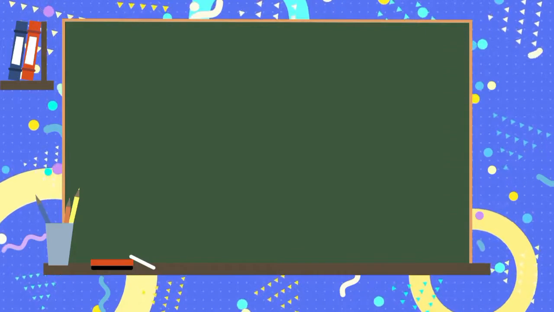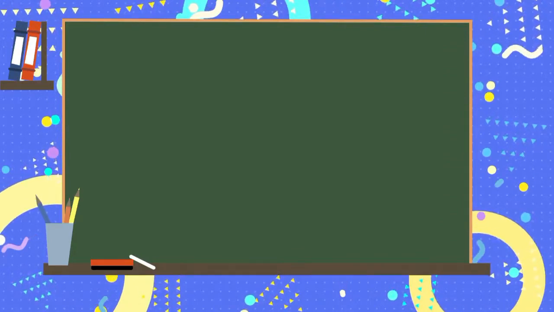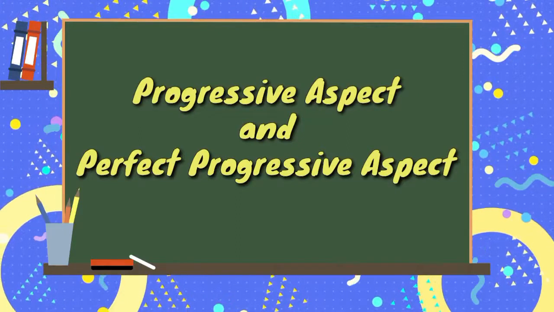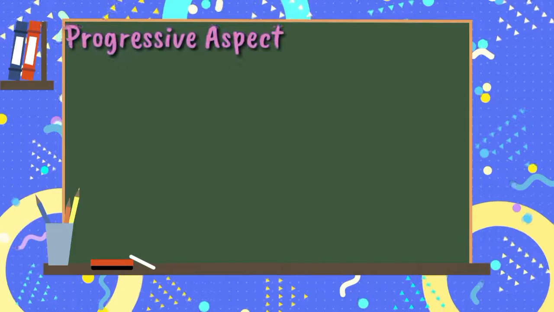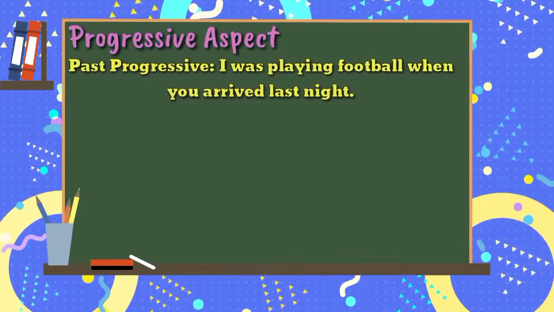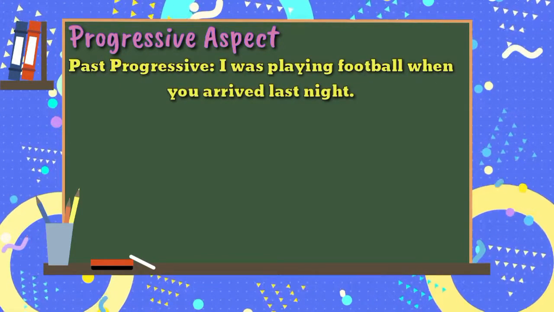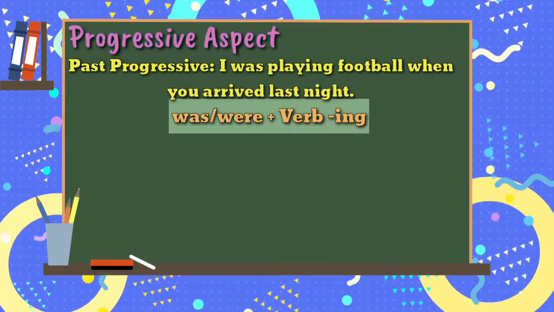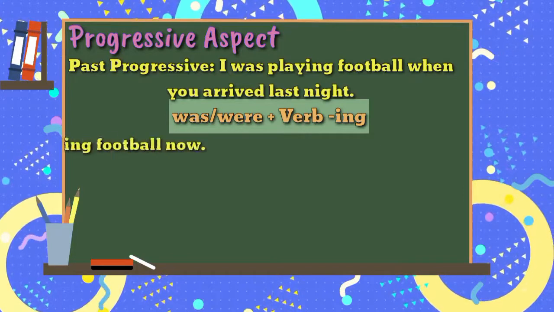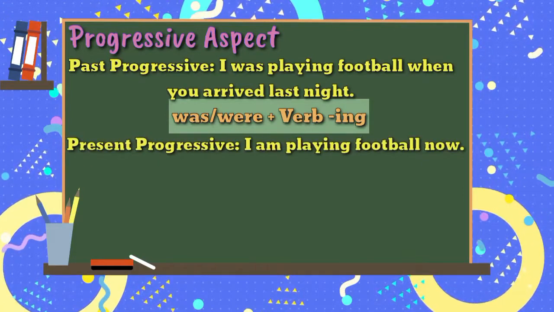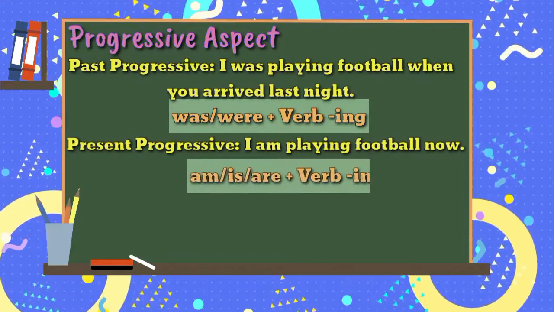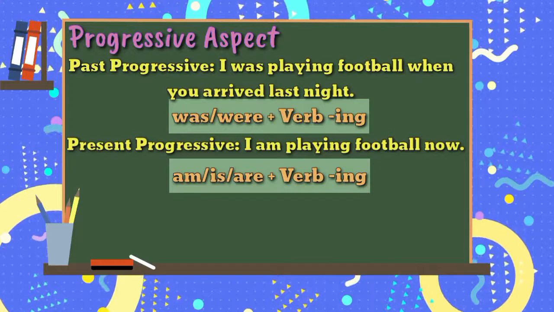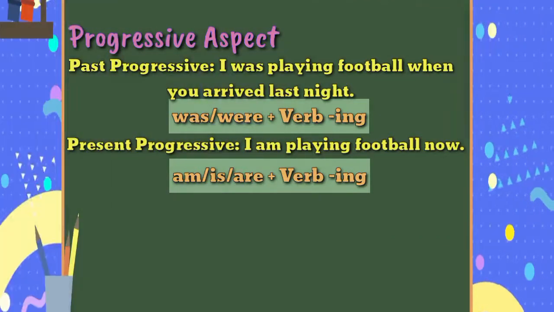Let us study the sentences and the formula we used in the progressive and perfect progressive aspects. For progressive aspects, past progressive, I was playing football when you arrived last night. The formula is was or were plus verb that ends in ing. For present progressive, I am playing football now. The formula is am if you have the subject I, is for singular subject, and are for plural subject plus verb that ends in ing.